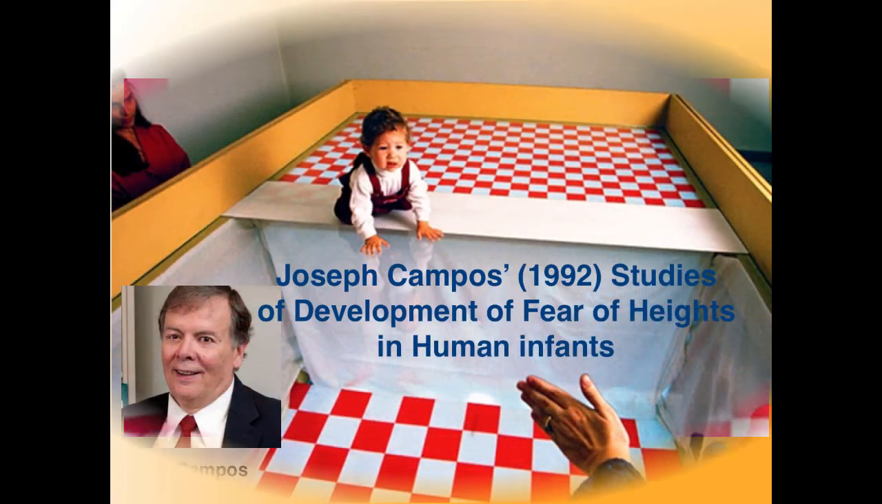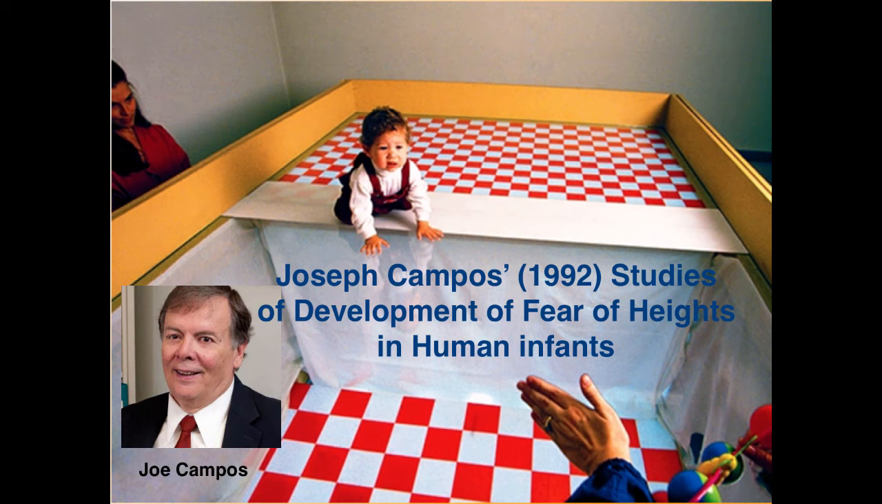Inspired by these findings, Joseph Campos conducted a series of studies with the visual cliff to look at the development of fear of heights in human infants. Campos wanted to know whether self-propelled locomotion, whether in a kitten or in a human infant, serves as a developmental trigger activating fear of heights. Held and Hein's studies had used the kitten's reluctance to walk across the visual cliff as an indicator of the kitten's fear of heights.